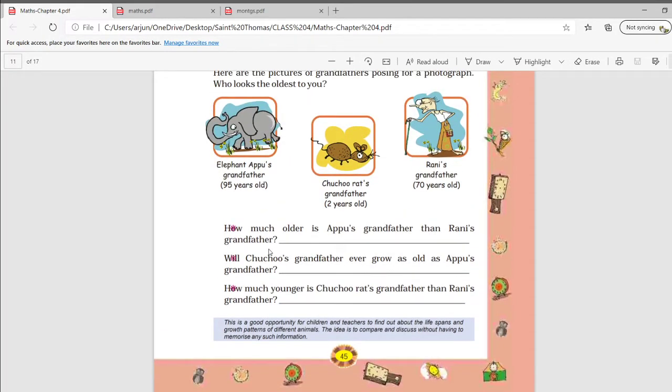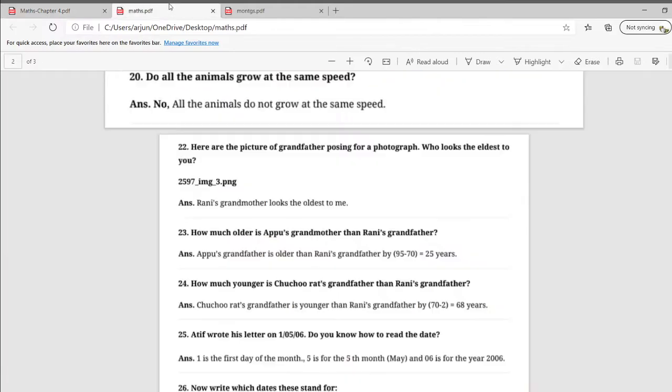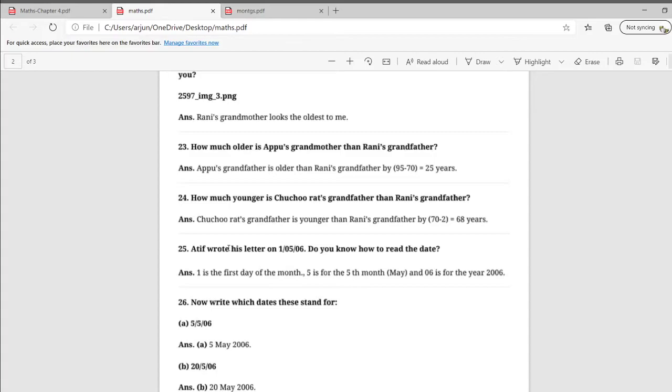How much older is Appu's grandfather than Rani's grandfather? So what you have to do? You have to find the difference of age between Appu's grandfather and Rani's grandfather. So the age of Appu's grandfather is 95 years, right? And Rani's grandfather is 70 years old. So you have to subtract 70 from 95. So you will get the answer: Appu's grandfather is older than Rani's grandfather by 95 minus 70, which is equal to 25 years.